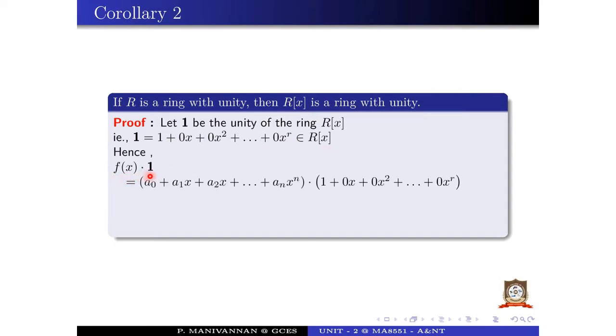Hence, f of x into 1 equal to a naught plus a1x plus etc. plus a n x power n, into 1. This value is equal to a naught plus a1x plus a2x square plus etc. plus a n x power n, since multiplied by 1.